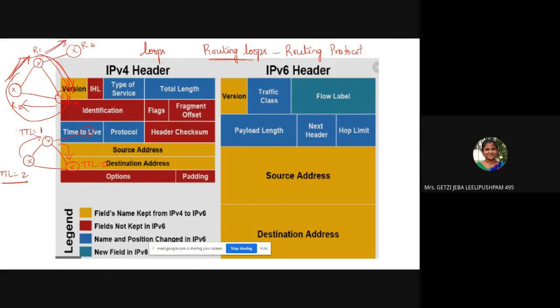So here also we have version. This is for the network layer congestion notification. These two fields, flow label and traffic class, are in order to prioritize your data transmission. Then payload length, as this header is fixed. Then the next header, TCP or UDP, hop limit, source address, and destination address.